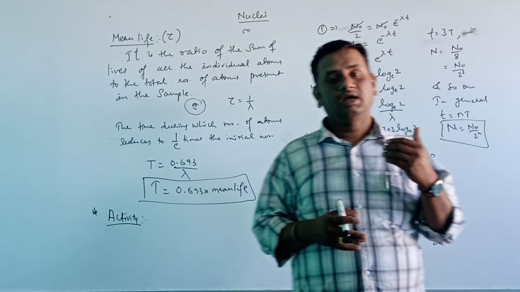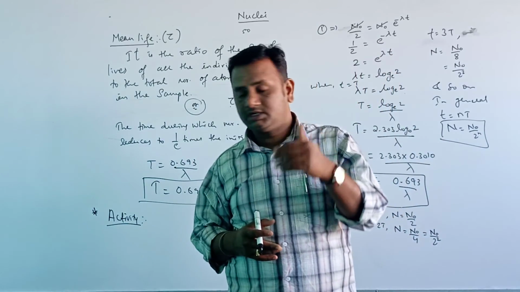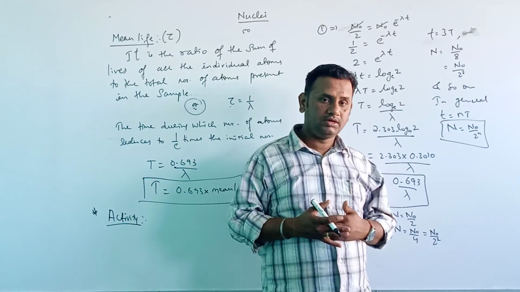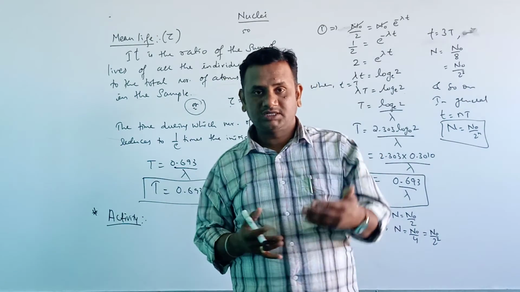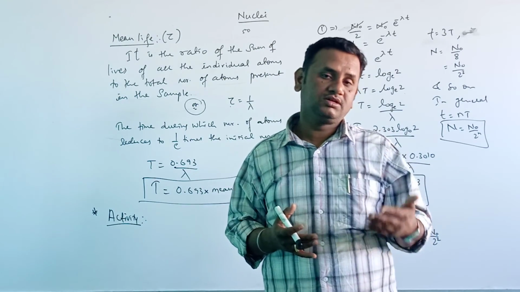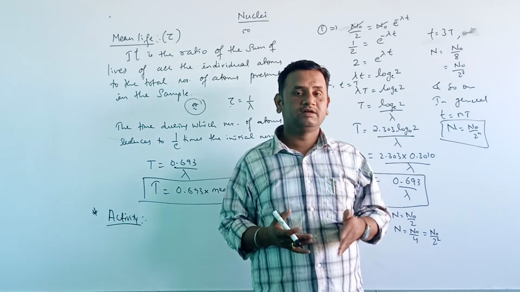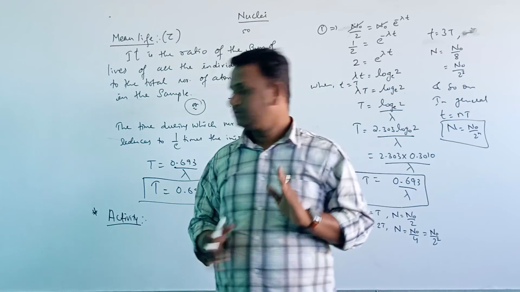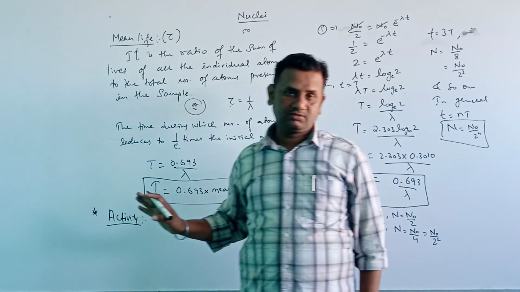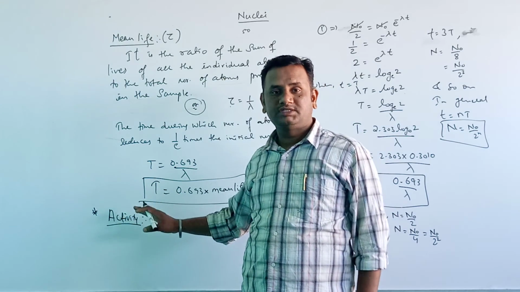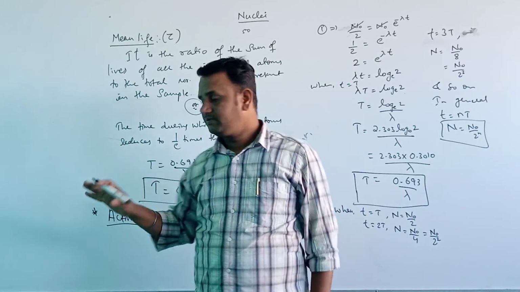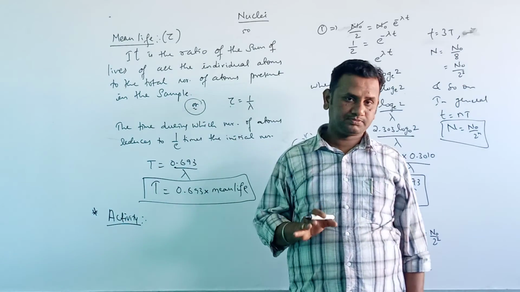Activity is measured as the number of atoms which are disintegrating per second. Okay, activity can be measured by the number of atoms which are disintegrating per second, and that is called activity.